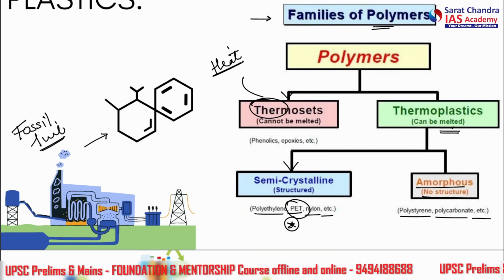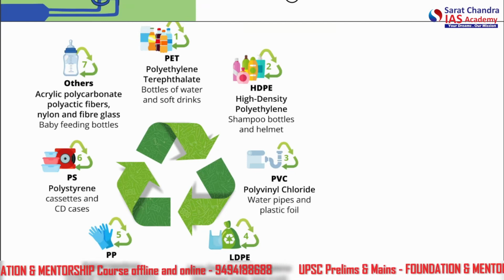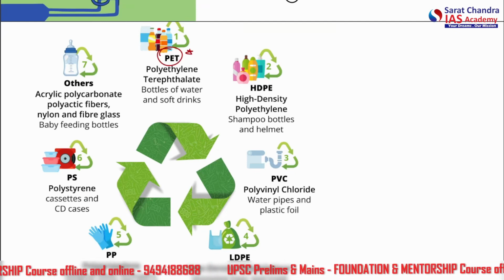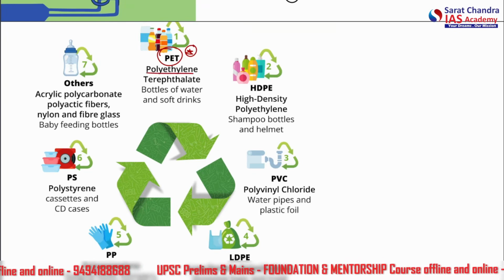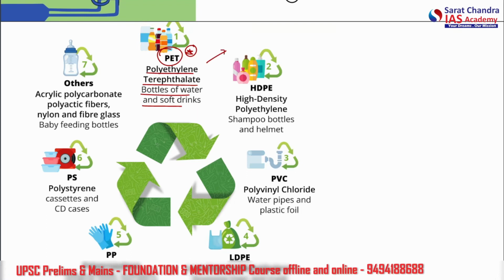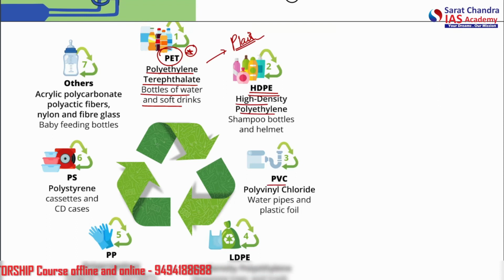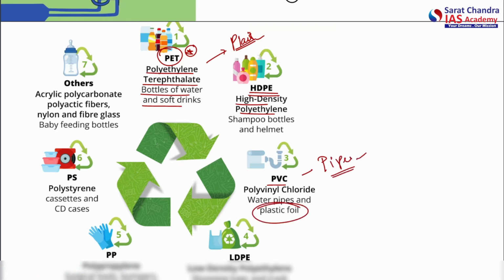Okay, now let's go further and see the various different types of plastics that are in use. So first of all is the PET. This is the most important type of plastic that is in use. That is polyethylene terephthalate, bottles of water and soft drink. So this is the most common type of plastic. All right. Others are HDPE, that means high density polyethylene. PVC, this is also found in our pipes. So the applications are written here: water pipes and plastic foil. LDPE, that means low density polyethylene, shopping bags and trash bags. All right, the ones that you see.